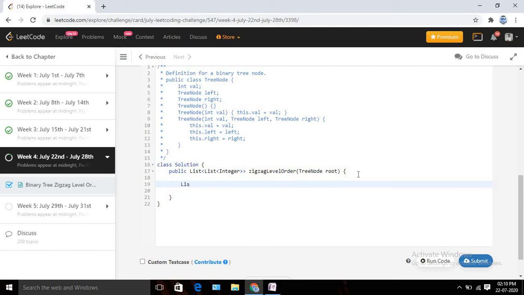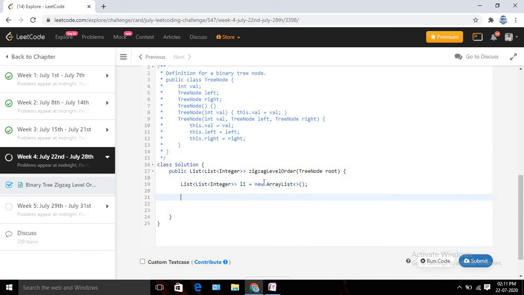Okay, so at first we need to return the list, we need to declare one list first. Since we need to return a list, for each and every level we are going to keep tracking the nodes using a list, right? So let me declare one list. Let me take a new array list for the same, using the generic one.